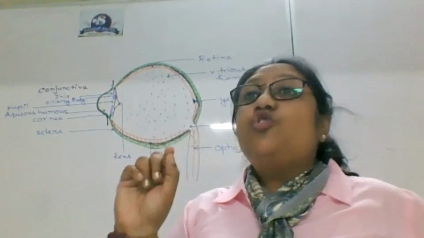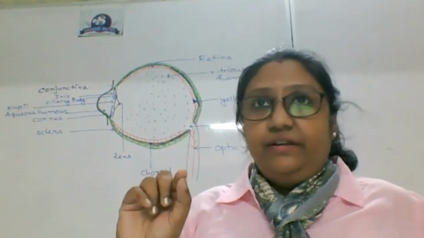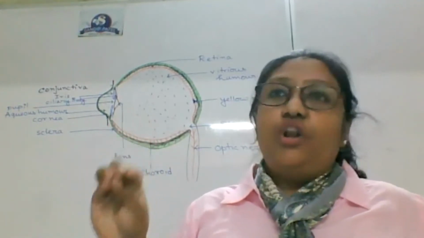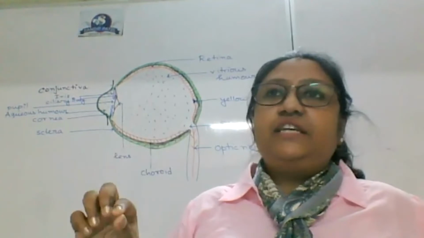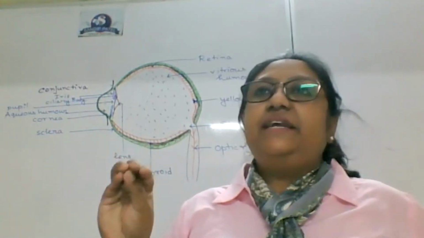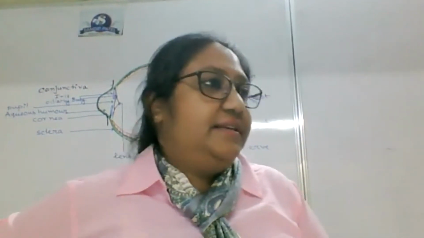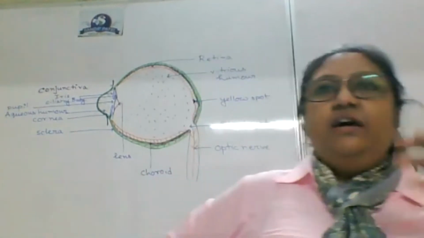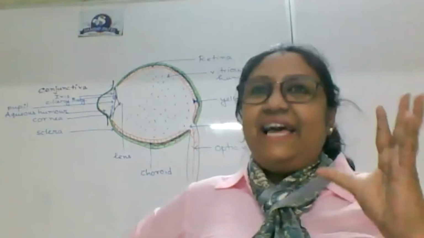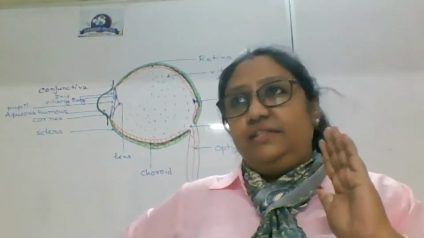When the iris contracts, the pupils are getting smaller. There is contraction of the iris, and the pupils are getting smaller. That means more amount of light will go inside or less? Less. And when the iris is relaxed, the pupil is dilated and more amount of light can go inside.